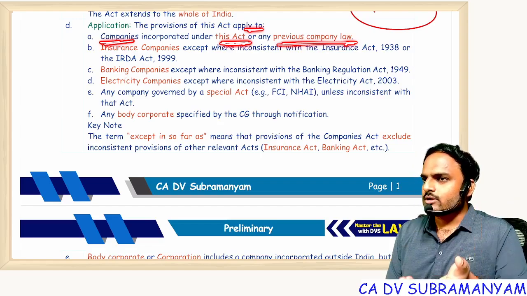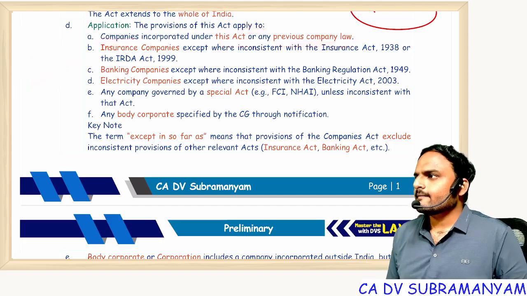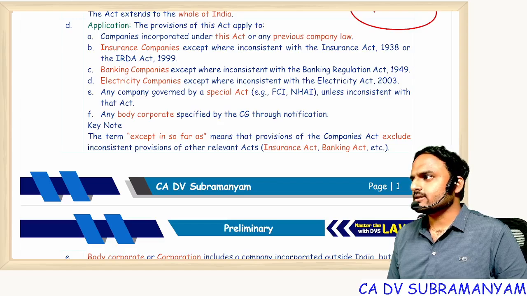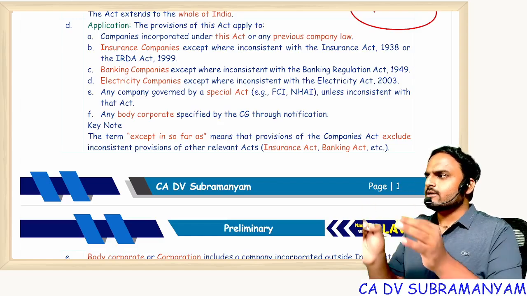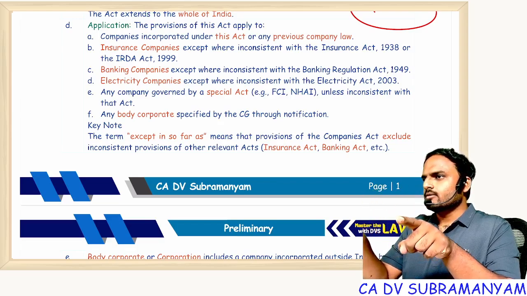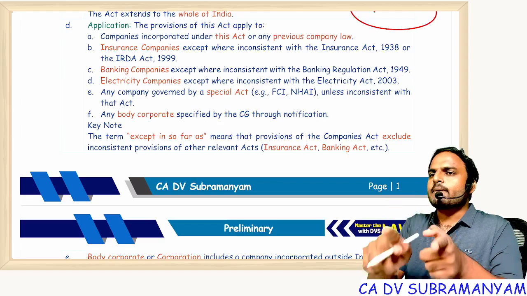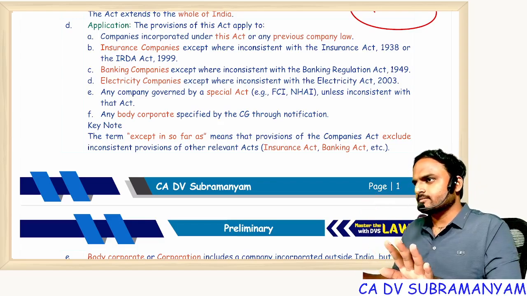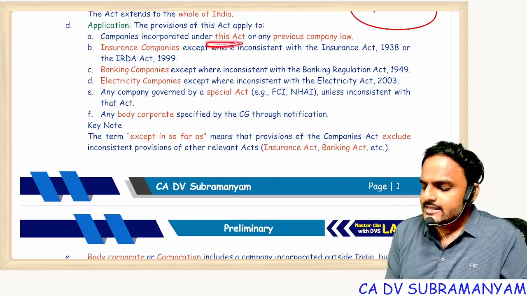And I forgot to tell you, for the first time the word company was used in the year 1600. East India Company came to India for trading purposes, right? Britishers entered India that way only. That means the word company was already prevailing. Always remember this point: practice first, law next. We are practicing because law is there? No. Good practices are codified in law. Bad practices are also codified in the law under punishments. First practice, next only law. Understood? Okay, fine. So, companies incorporated under this act or previous company law.